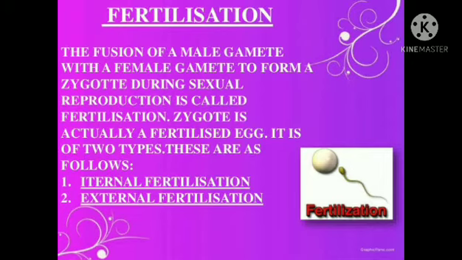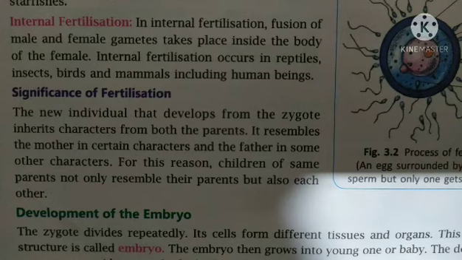In external fertilization, the fusion of male and female gametes takes place outside the body of the female. It is found in aquatic animals such as fishes. In them the fusion of the male and the female gamete takes place outside the body of the female.